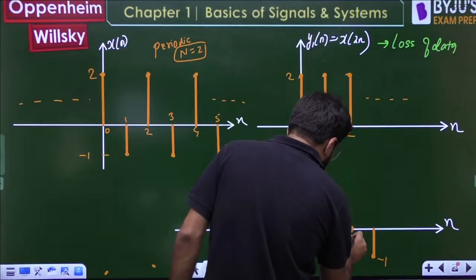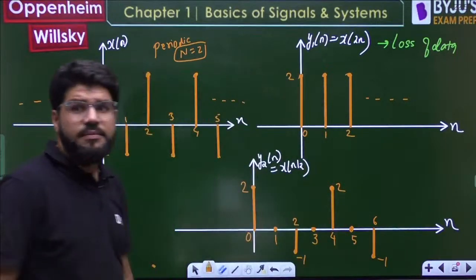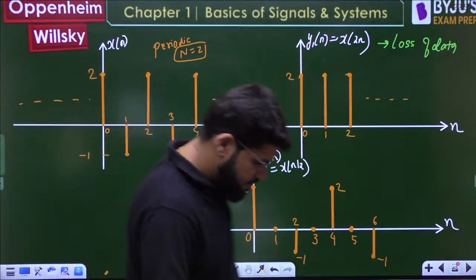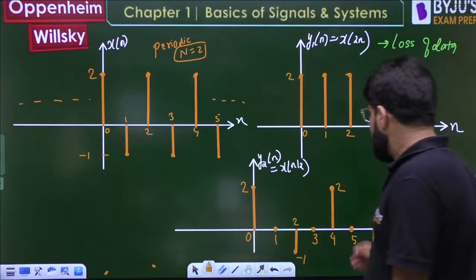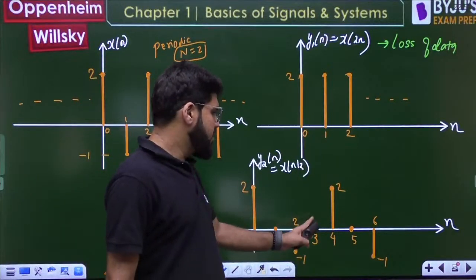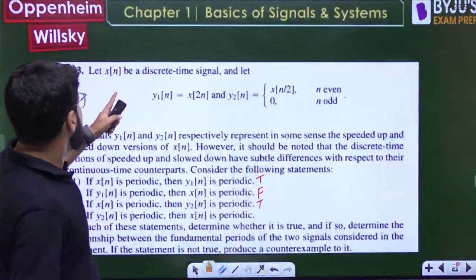So what is there at 5? That will be 0 again. Clear? Fantastic, lovely, isn't it? So definitely this is periodic: 2, 0, minus 1, 0, 2, 0, minus 1, 0, etc. It is periodic.